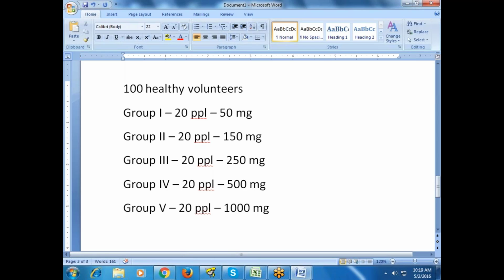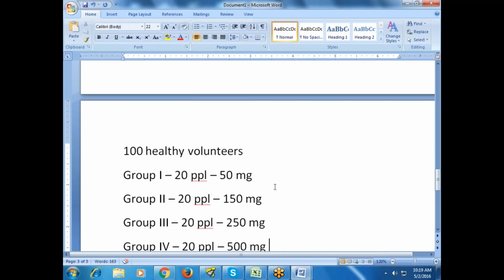After taking 1000 mg, people started saying we got gastric pain, we got a burning sensation in the stomach. Some people say they got headache, they got nausea. So now adverse events started. Whenever adverse events start, I say 1000 mg is not safe for human beings. Please go with only the 500 mg dose.